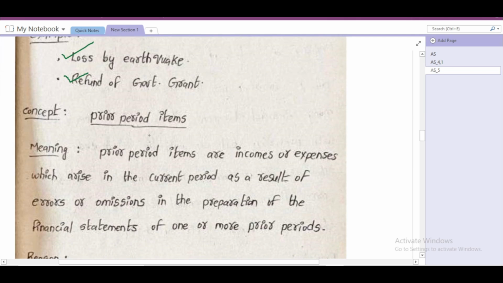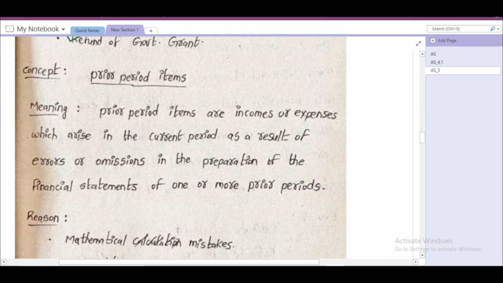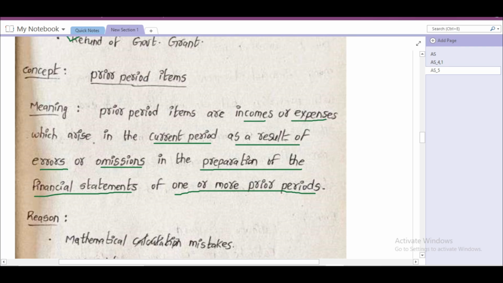Next concept is about prior period items. Prior period items are incomes or expenses which arise in the current period as a result of errors or omissions of one or more prior periods while preparation of financial statements. Prior period items are incomes or expenses which arise in the current period because of some errors or omissions of one or more prior periods while preparation of financial statements.